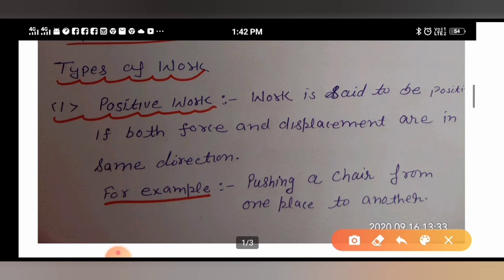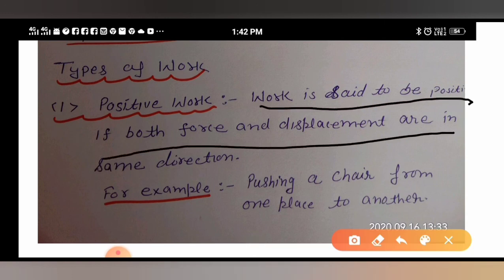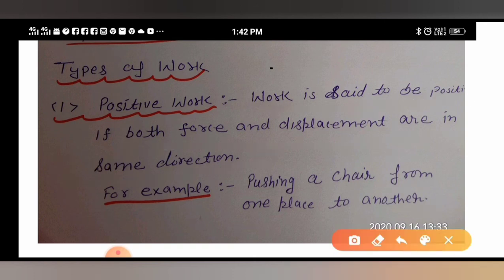Students, the work is said to be positive if both force and displacement are in the same direction. That means if you are applying force in this direction and the object is also moving in the same direction, then you can say that the work is positive. Once again, work is said to be positive if force and displacement are both in the same direction.